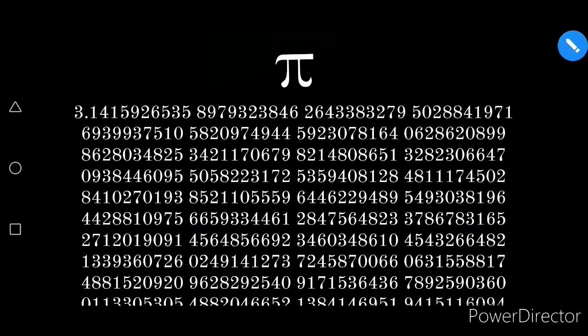You might have this doubt that if it repeats in places like this, then is it a rational number? But it is not, because even if it repeats for a while, or repeats in a particular pattern for a while, it will come to a stop if it is a rational number. So obviously pi is not a rational number, it is an irrational number.